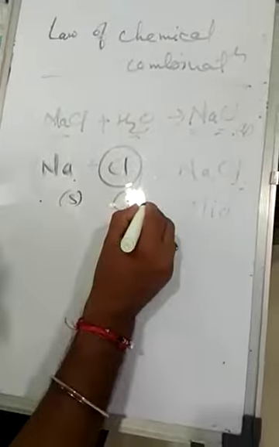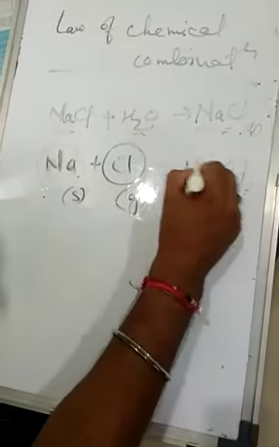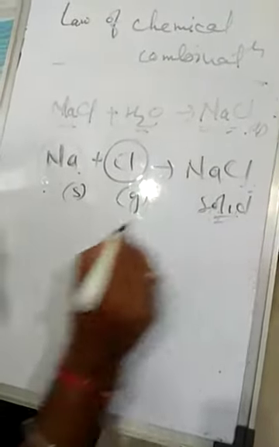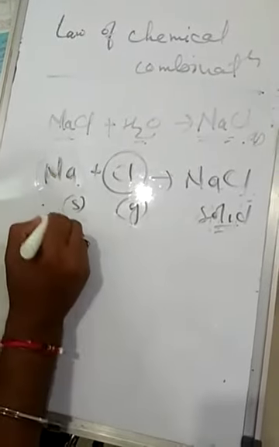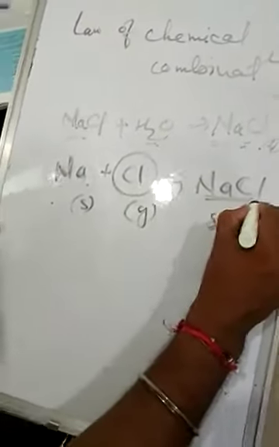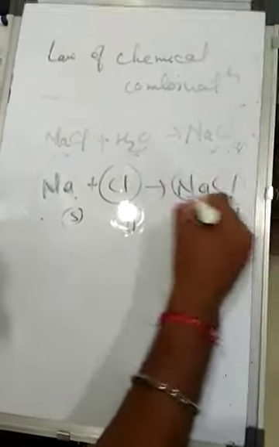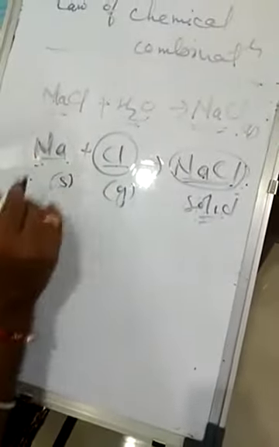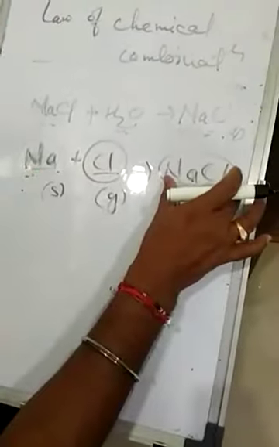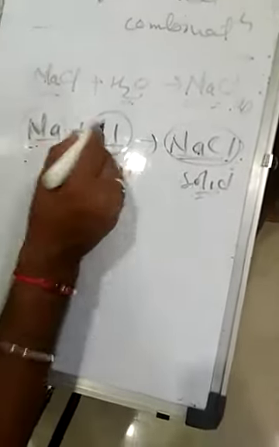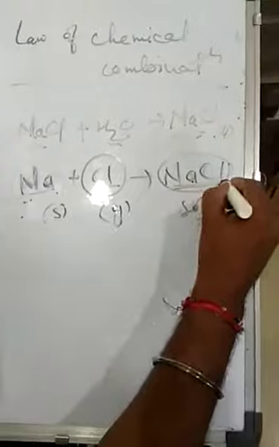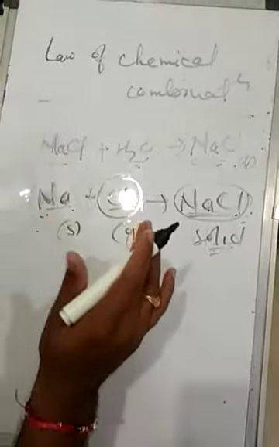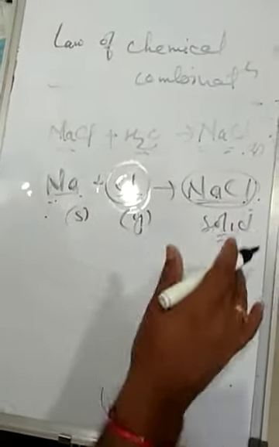When these two elements combine to form NaCl, it is in the solid state. So the characteristics of sodium change when it produces a compound, and the property of NaCl is different from those of these two elements. These are called the reactants, and this is called the product. The properties of the reactants are different from those of the products formed during the chemical reaction, so the composition of substances changes during a chemical change.